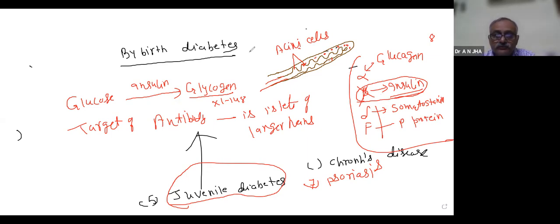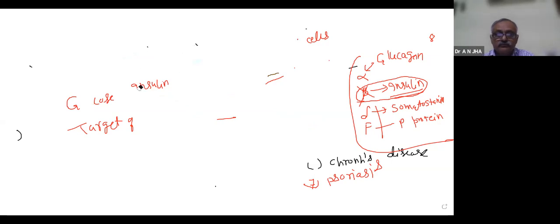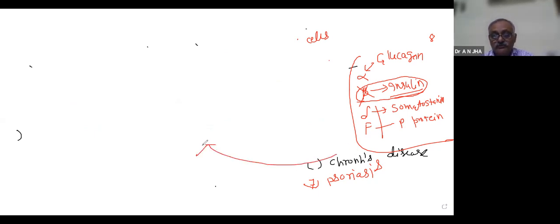Now, we have Crohn's disease. In Crohn's disease, the intestine is considered here as a foreign body.